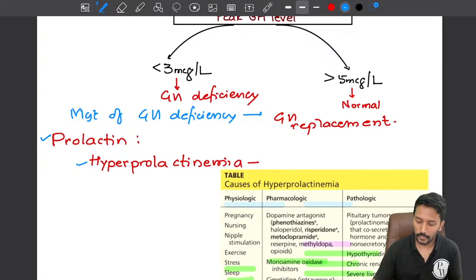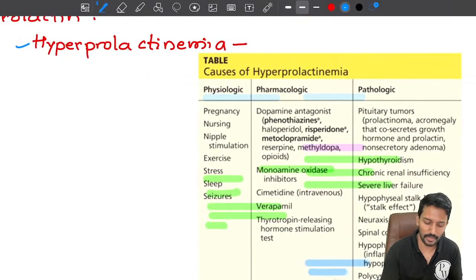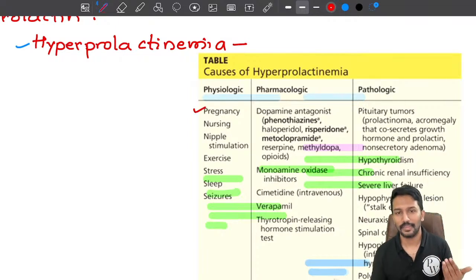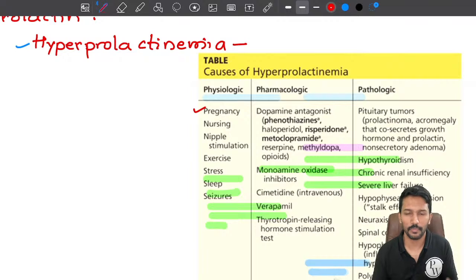Okay. Now in terms of causes for hyperprolactinemia, there are several. It can be physiological, pharmacological or pathological. There are a few key points that we need to remember. Physiological, we know pregnancy is one, right? Then nursing is one. Then nipple stimulation by the suckling of the baby can also lead to an increase in prolactin levels.